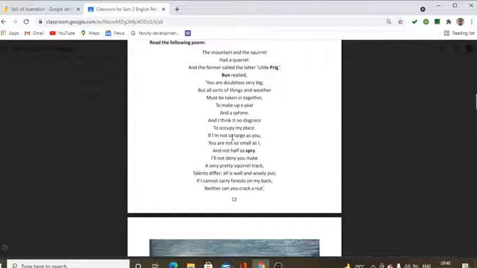You can carry forests on your back, but you can't do a simple thing like cracking a nut. So every individual, every creature, every phenomenon has its own importance and significance. Nothing is less significant than the other.